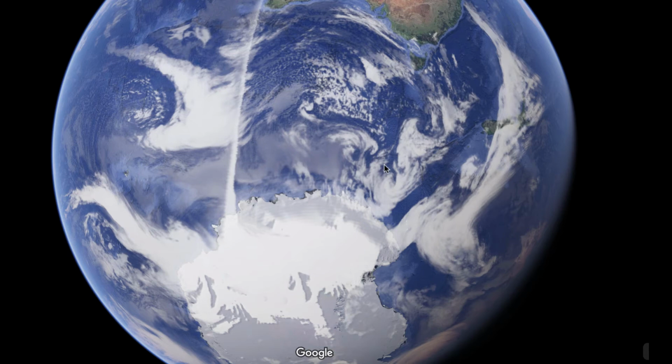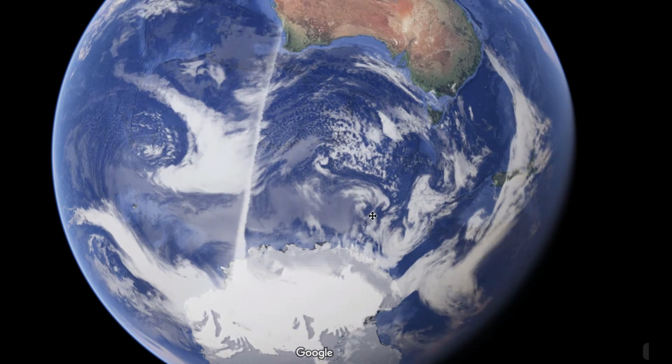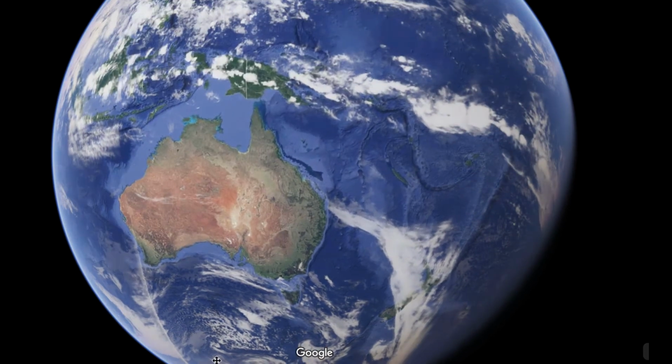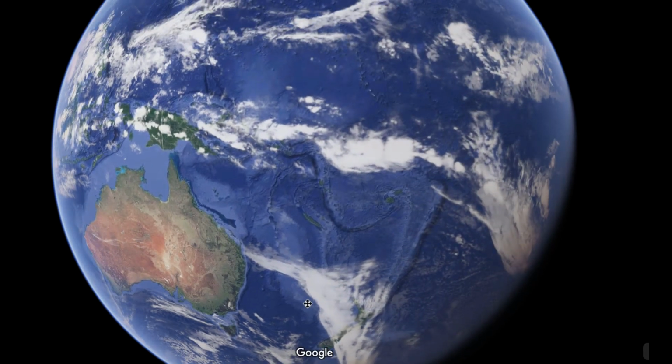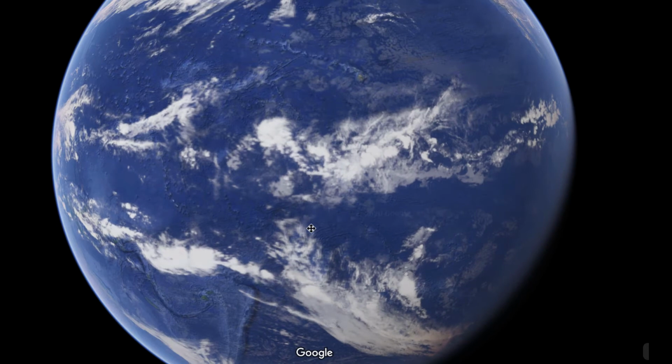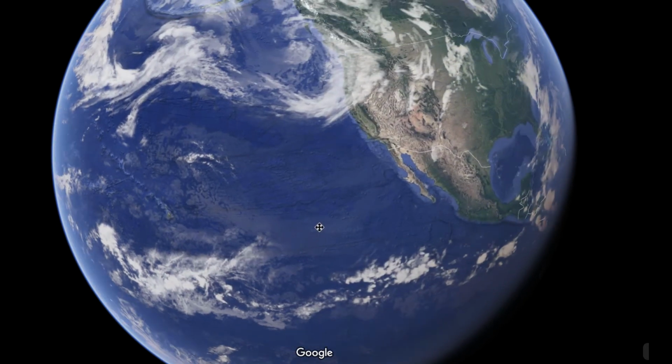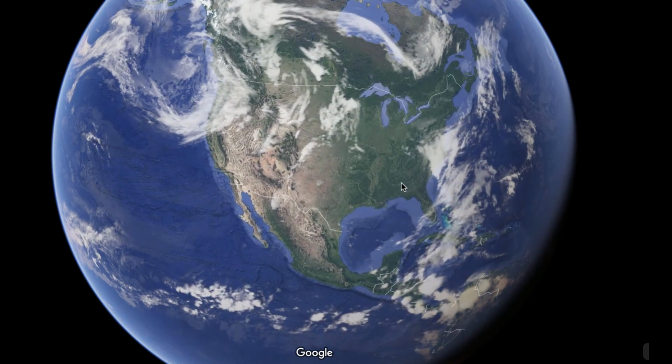So this area right here is the area that was studied, and the area where the least pollution was discovered was this area here. So this is the Southern Ocean. I thought that was pretty fascinating, and we are pretty far away from that because we are all the way right here.